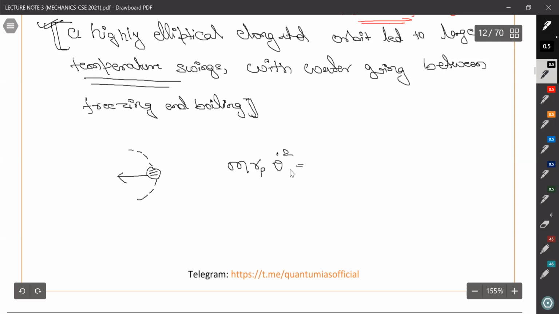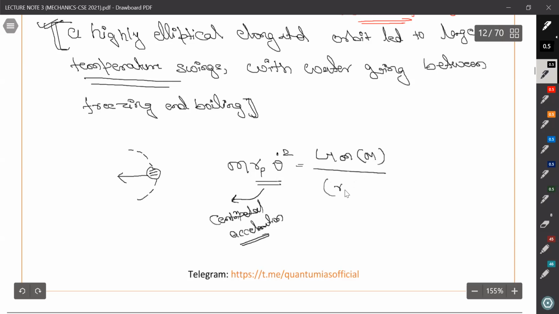This is rp theta dot square, it's centripetal acceleration. We have already discussed this in lecture 1. So it will be equal to G M m upon (rp plus rs) whole square.